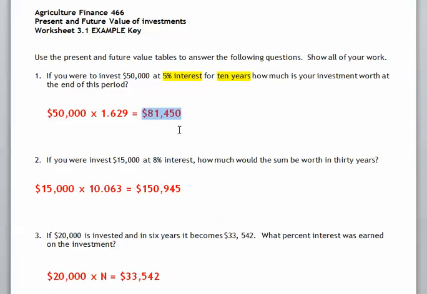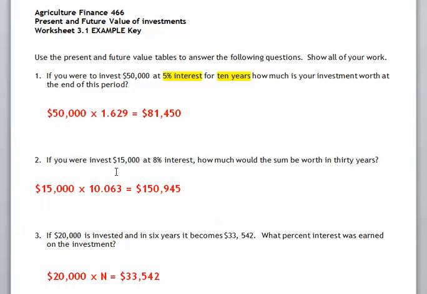Your answer will always be a bigger number, obviously, than our starting number. We have interest that's being computed here and compounded, so therefore we're going to have a larger sum at the end. It's quite amazing how interest can build. This is the wonderful thing about investing money. We can make a lot of money on the money that we already have.